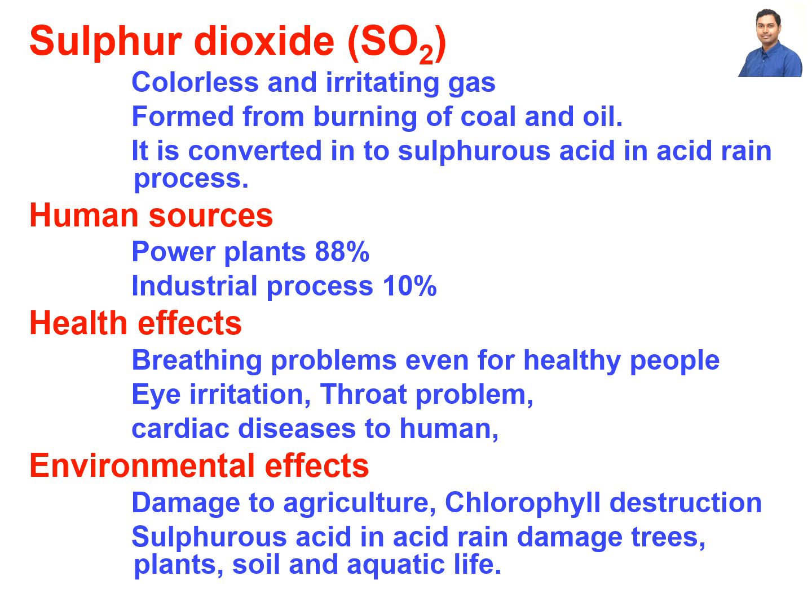Here are some health effects. It can create breathing problems even for healthy people. It can cause eye irritation, throat problems, and cardiac disease in humans. Some environmental effects include damage to agriculture, chlorophyll destruction, and sulfurous acid in acid rain damaging trees, plants, soil, and aquatic life.